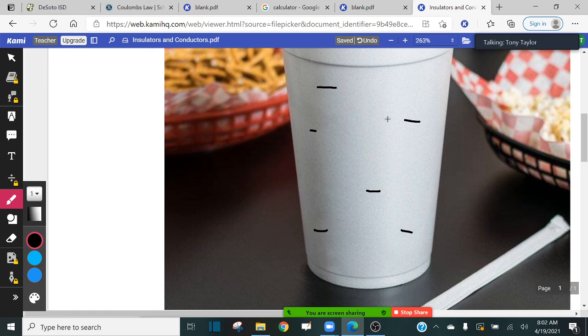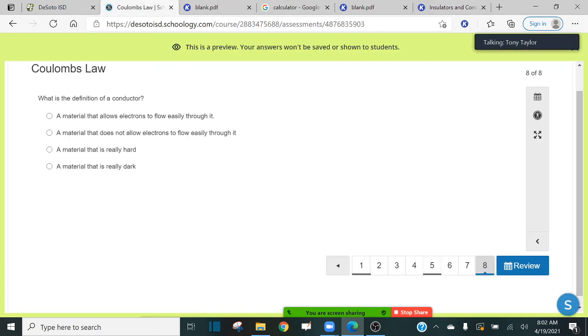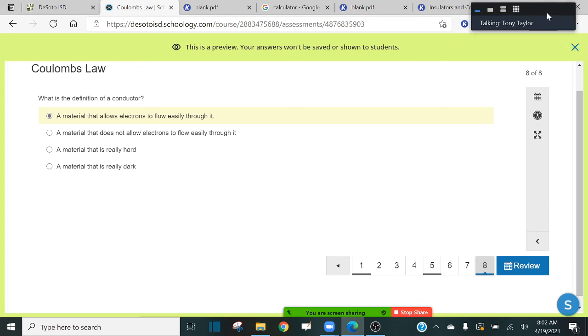That's because these electrons stay put. So with that said, when it says what is the definition of a conductor? It's a material that allows electrons to flow easily through it. Again, just something I want you to keep in mind in case you see those concepts on the next test. All right, any questions?